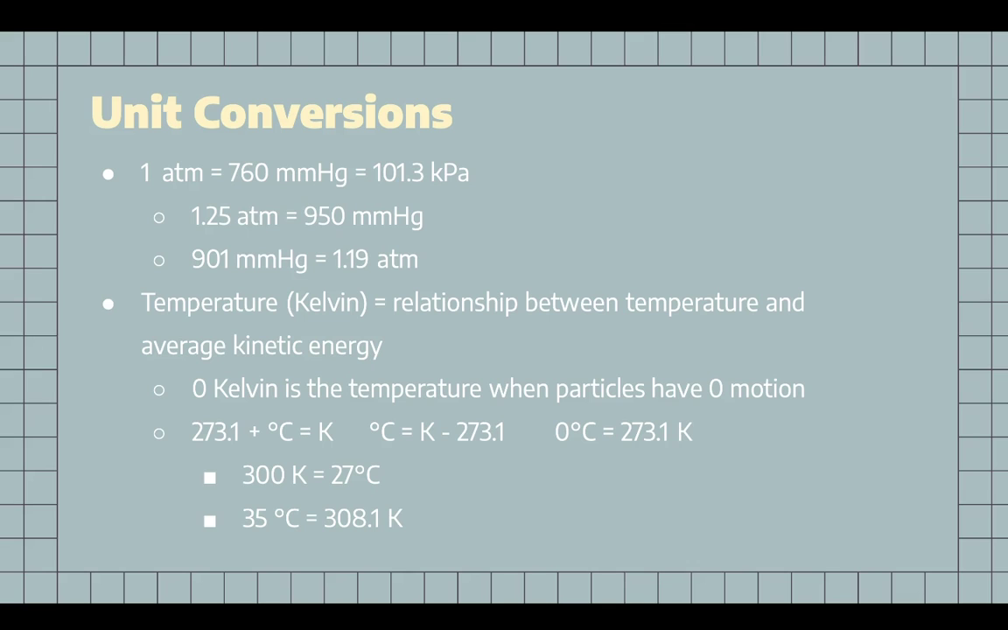Temperature, called Kelvin when talking about gas laws, is the relationship between temperature and the average kinetic energy. As previously mentioned, 0 Kelvin is the temperature when particles have zero motion. K can be found by adding the value of degrees Celsius to 273.1, meaning that 0 Celsius is equal to 273.1 Kelvin. Below are some examples of conversion between Celsius and Kelvin.